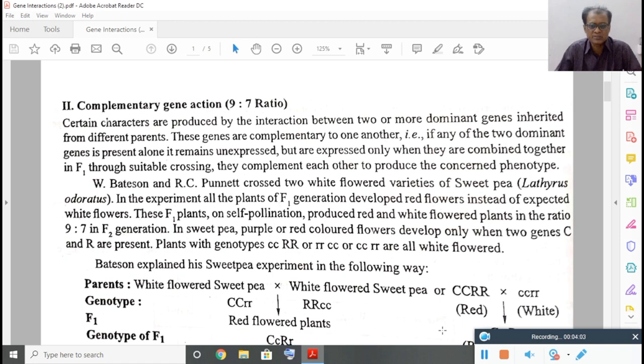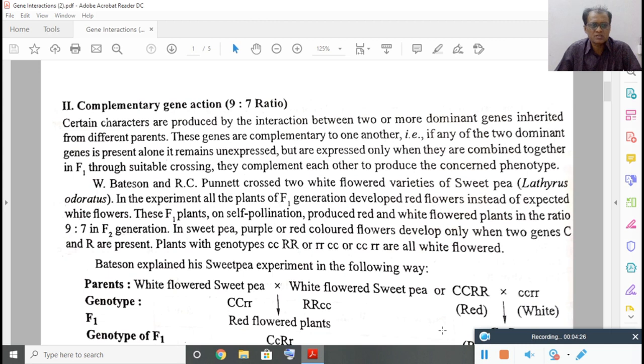Interaction of genes. When two or more genes interact, they bring about different characters. The way by which the genes interact varies in different plants, in different situations, and also depending upon the nature of the genes. Therefore, the interaction of genes is of different types.